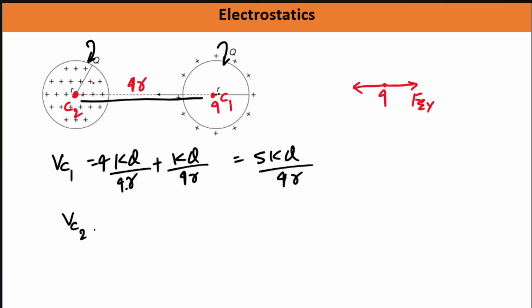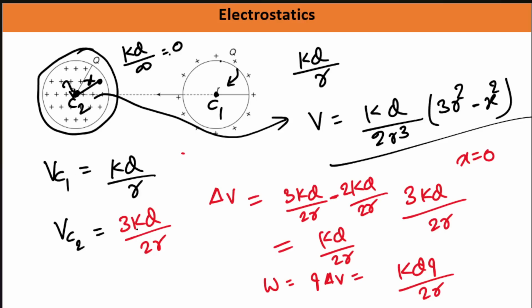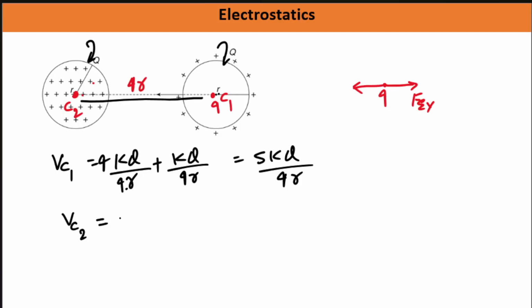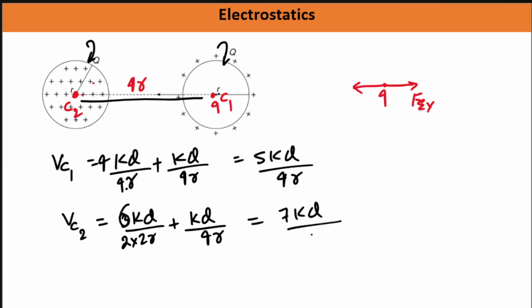And what will be the V C2? Because of the charge inside its volume, it was what we just found, 3kq by 2r. So here write 3kq by 2r, and because of the charge on this shell it will be kq by 4r. Multiply by 2 here, so this will become 6, and this will become 7kq by 4r. Now what is the potential difference here? If you calculate, it is 2kq by 4r.